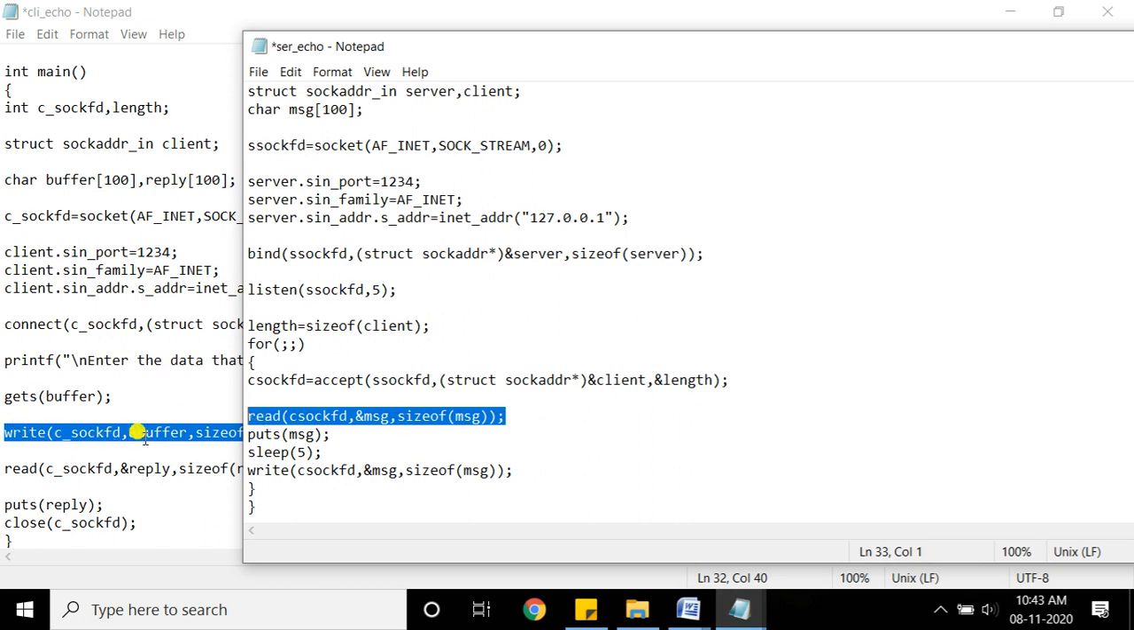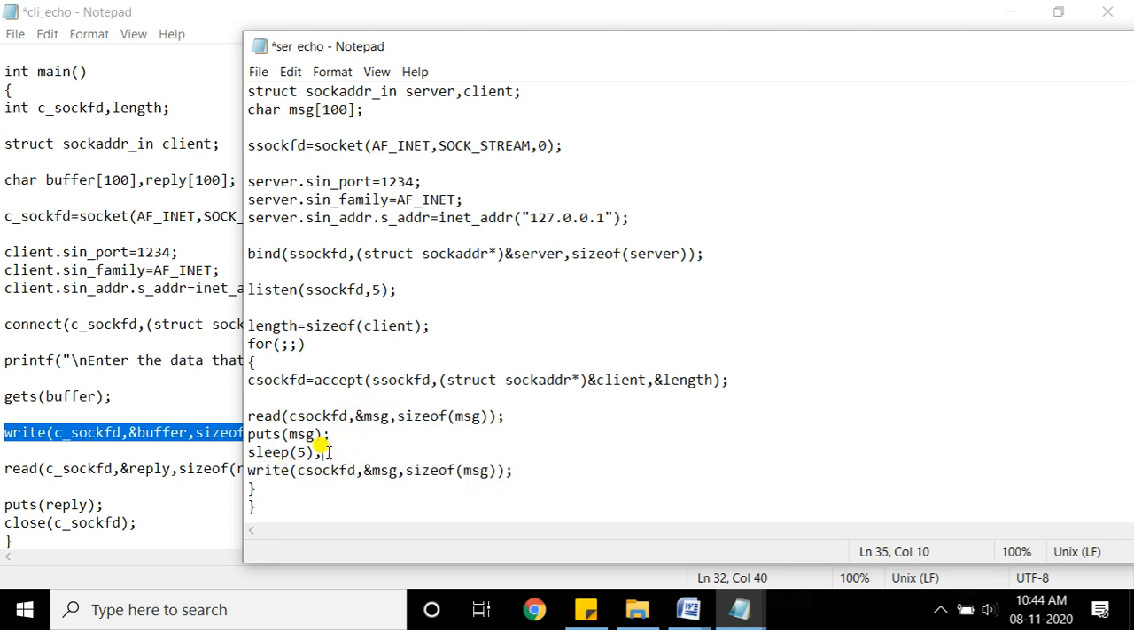So the client is writing from the buffer. Whatever content is in the buffer, it writes. Here it is read into another buffer, that is message. So message is a character array again. If the client sends hello, it will be stored in the message, and then we are printing it, and the same thing you are writing back. So here again write, because we are going to echo, meaning whatever we received we echo. We have stored it in the message, and the same message you can write back.